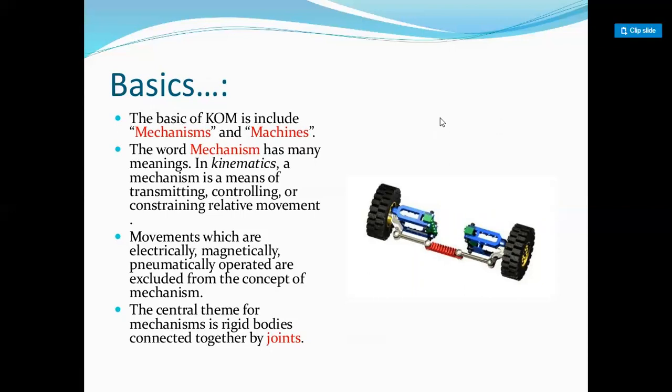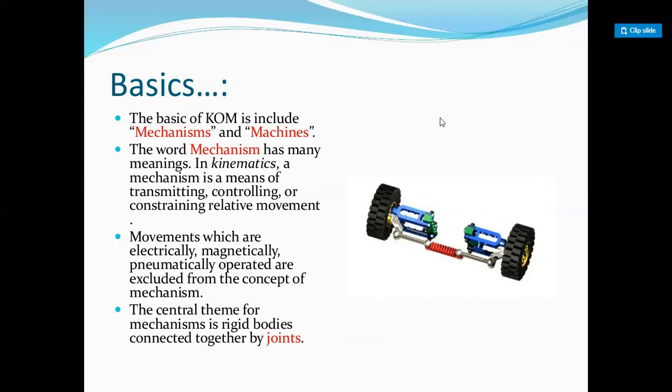Whereas a machine is a mechanism in which external work is done. Any kind of mechanical work should be done by the mechanism, and then you can say it is a machine.